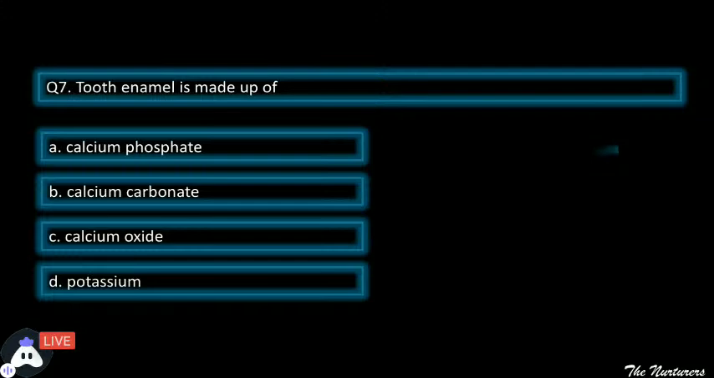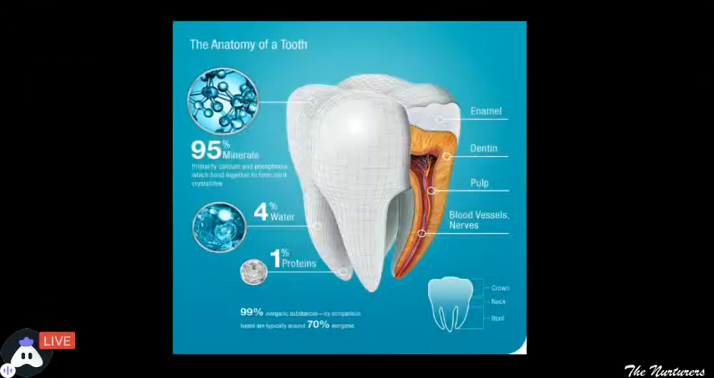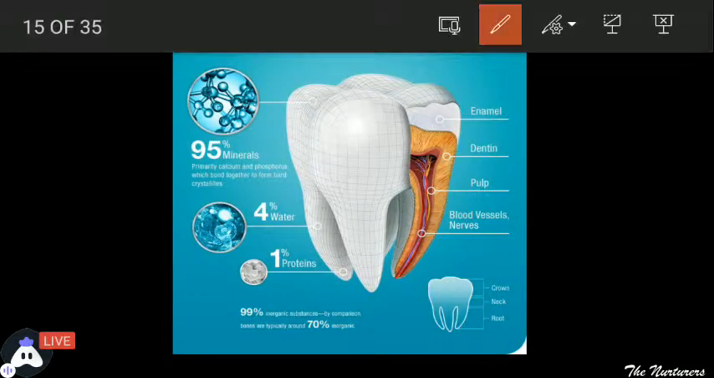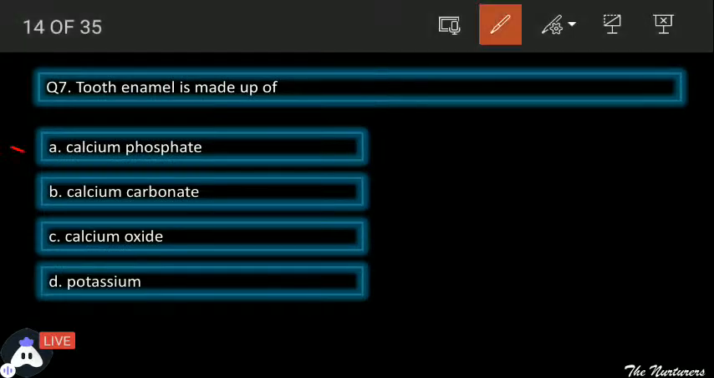Fine. So tooth enamel, correctly. Students, I hope you all know what tooth enamel is. As you can see on the screen, we have different layers in our teeth. The topmost, white layer of the teeth is termed enamel, and that tooth enamel is made up of, yes, you all were correct, calcium phosphate.